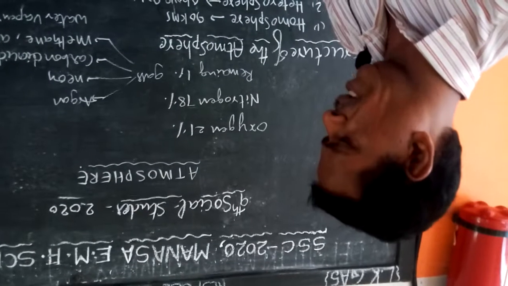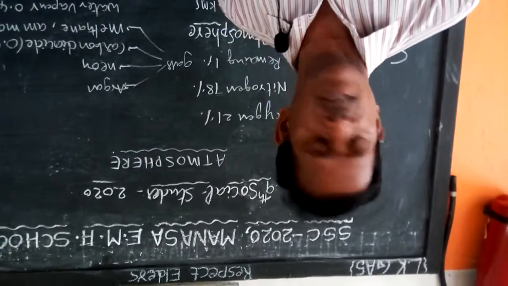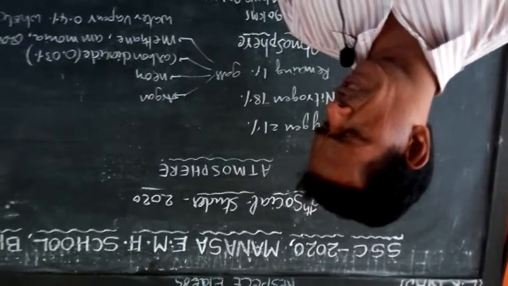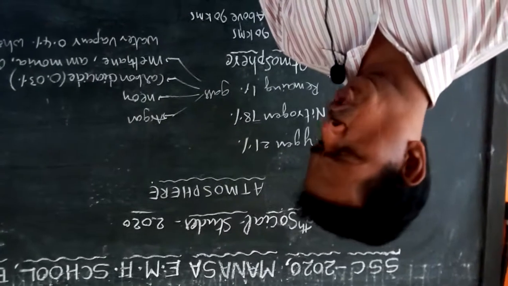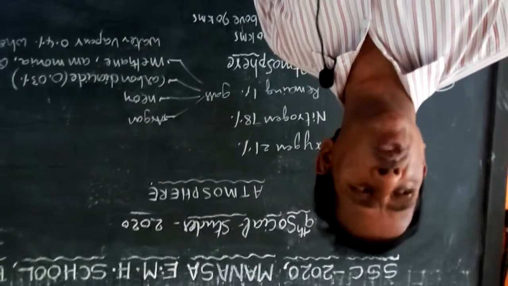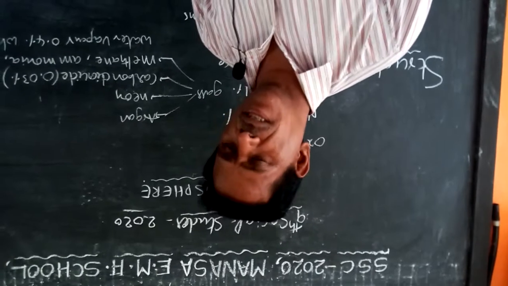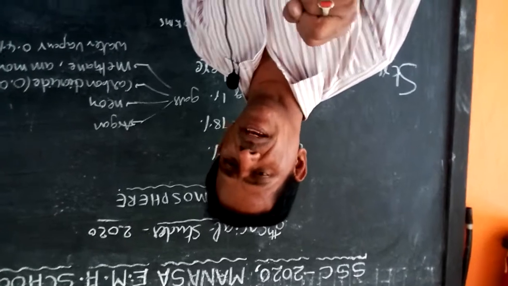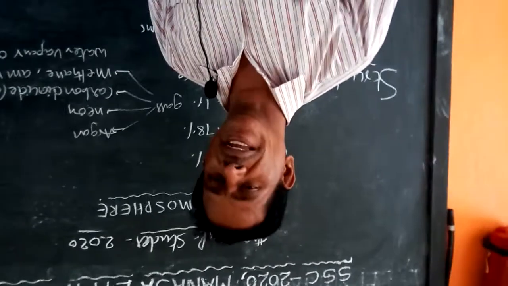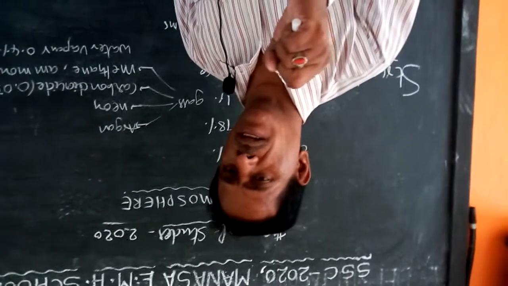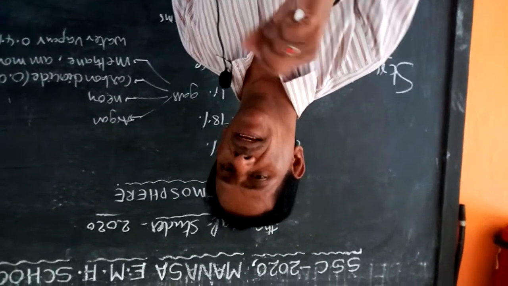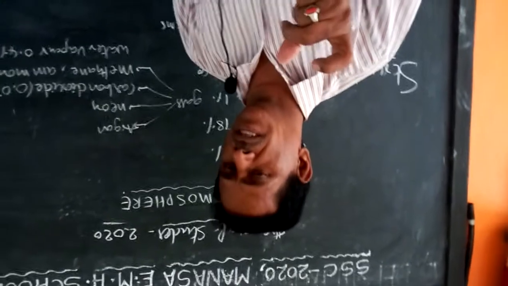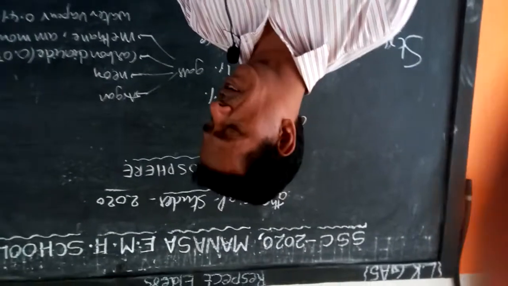What we can understand here is that the atmosphere consists of gases, and atmospheric gases are compressed and have no shape. But these gases are attracted by the earth's gravitational force. They are captured around the earth, laid like the layers of an onion, surrounding and covering the earth in such a manner.